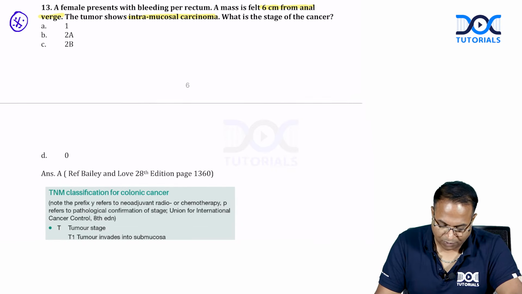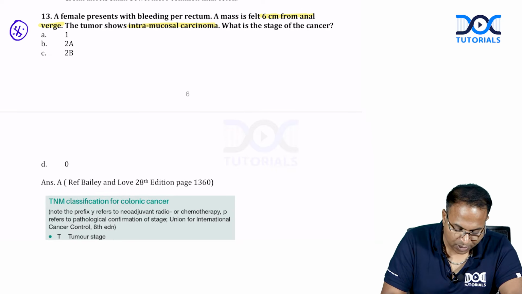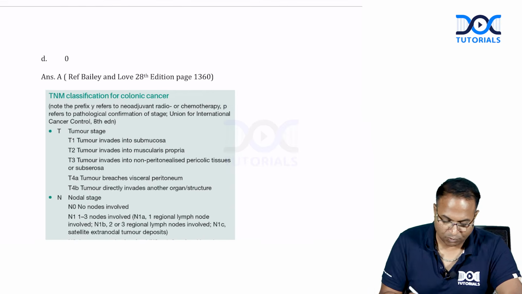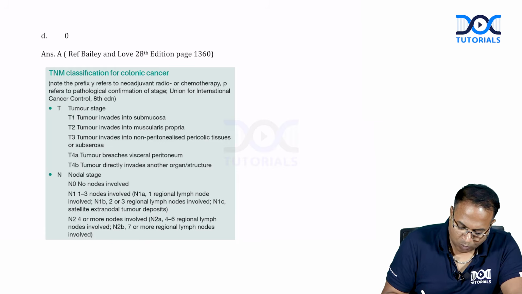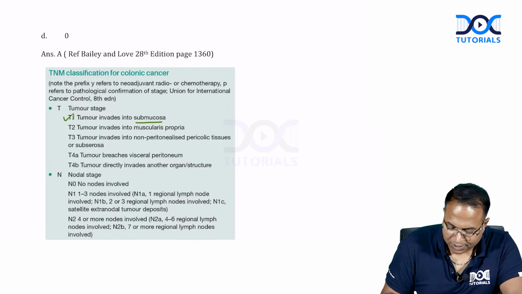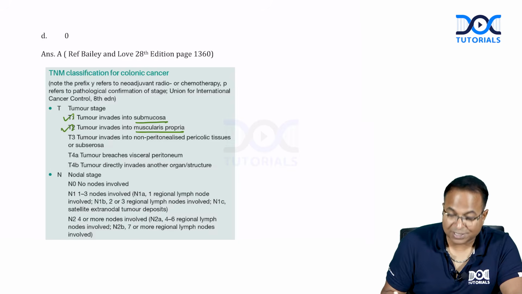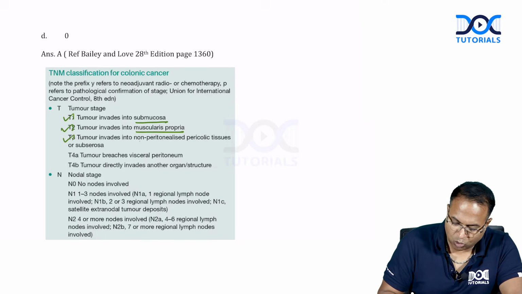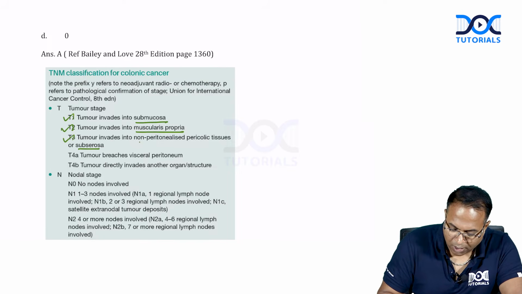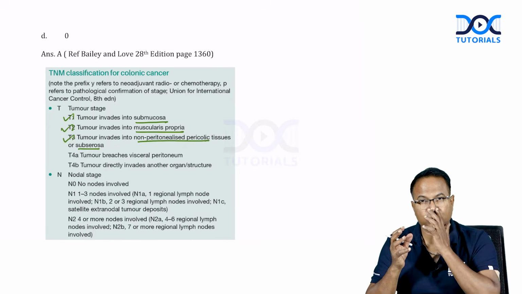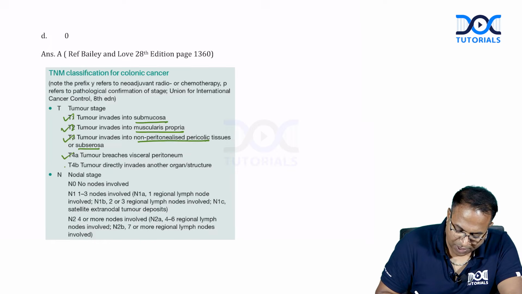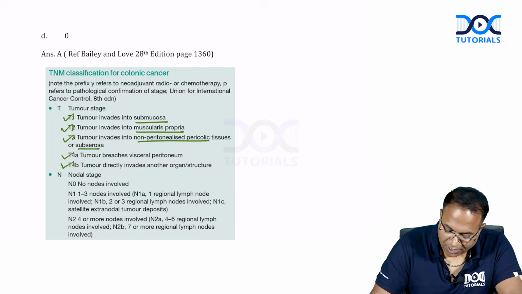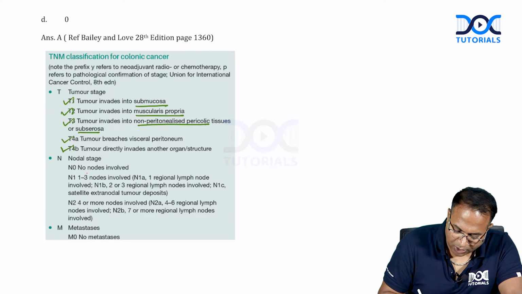So what is the staging for an intramucosal cancer? It is T stage 1. Let us see what it is. Tumors involving mucosa and submucosa are T1. T2 is tumor involving the muscularis layer. T3 is tumor involving the subserosa or non-peritonealized pericolic tissues, non-peritonealized pericolic fat and all. T4A is when it breaches the visceral peritoneum. T4B is adjacent organ. N1 is 1 to 3 nodes. N2 is 4 or more nodes.